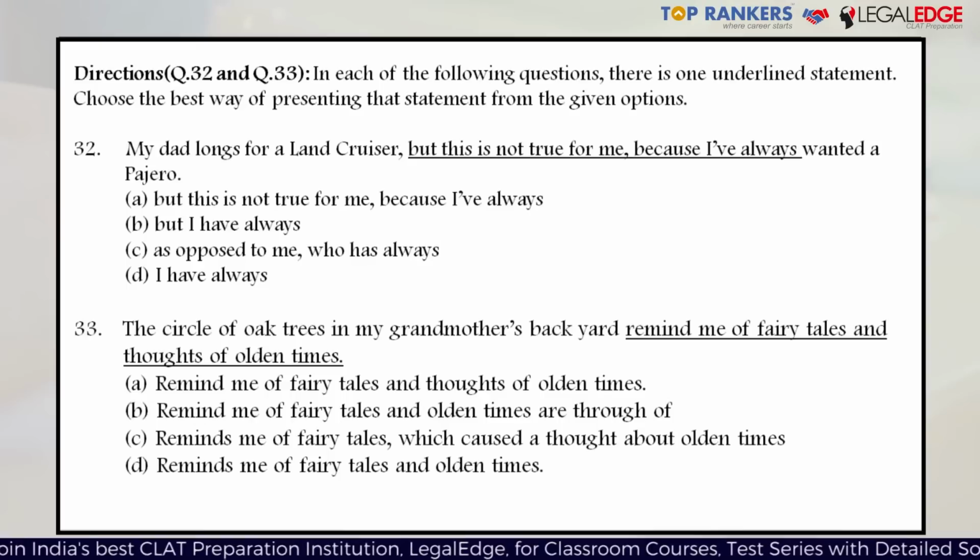In questions 32 and 33, you are given a sentence and a part of which has been underlined, and you have to choose the right option, which might substitute that particular part. Now, in question number 32, the sentence says, my dad longs for a Land Cruiser, but this is not true for me because I have always wanted a Pajero. Then the underlined part is, but this is not true for me because I have always.